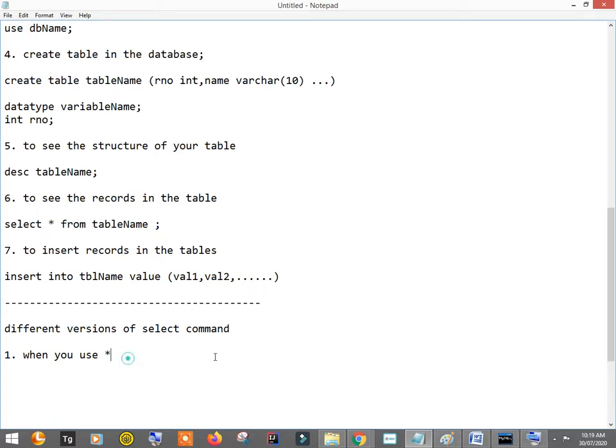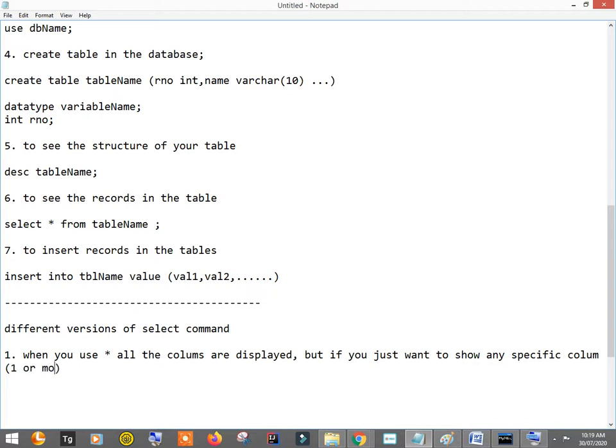So when you use star, all the columns are displayed. Okay, but if you just want to show any specific column, let's say one or more, then use the below command.